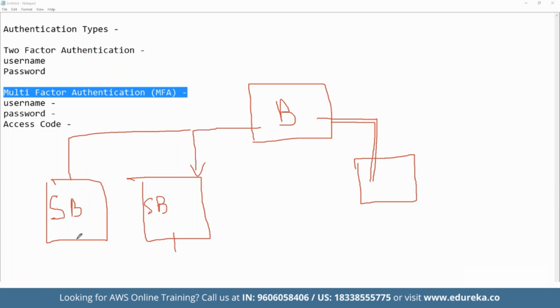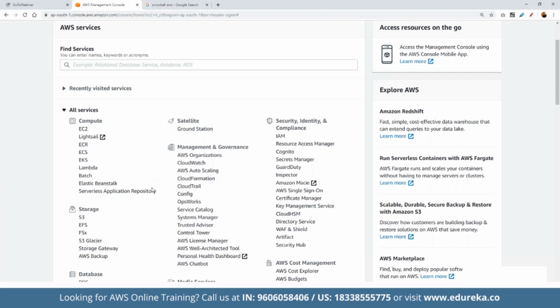That means once the data has been loaded here, even if the Snowball gets into the hands of some unauthorized person, the data still cannot be stolen from it. That's why this is one of the good use cases for Snowball. AWS will itself deliver these for starting the data transfer, and once we are done with the entire data transfer, it will be taken back by the AWS team itself.